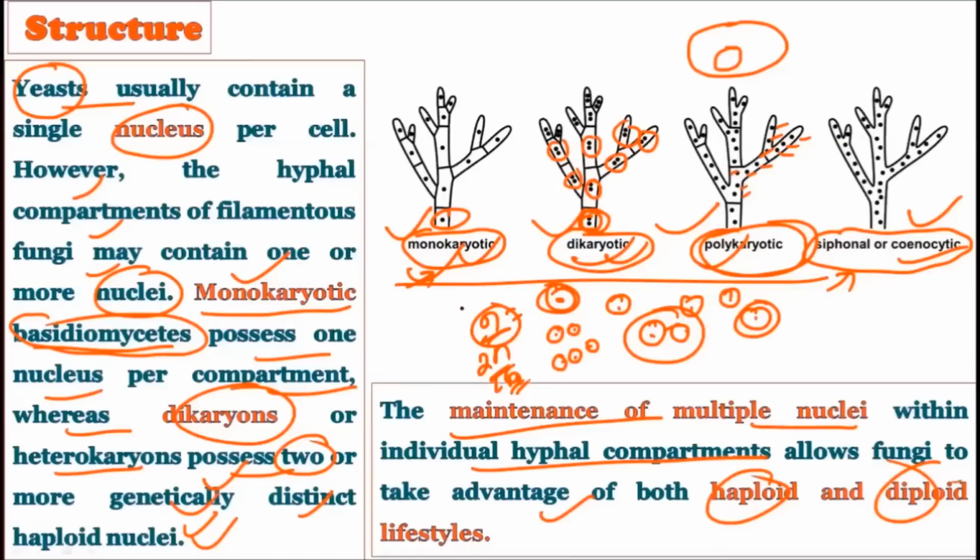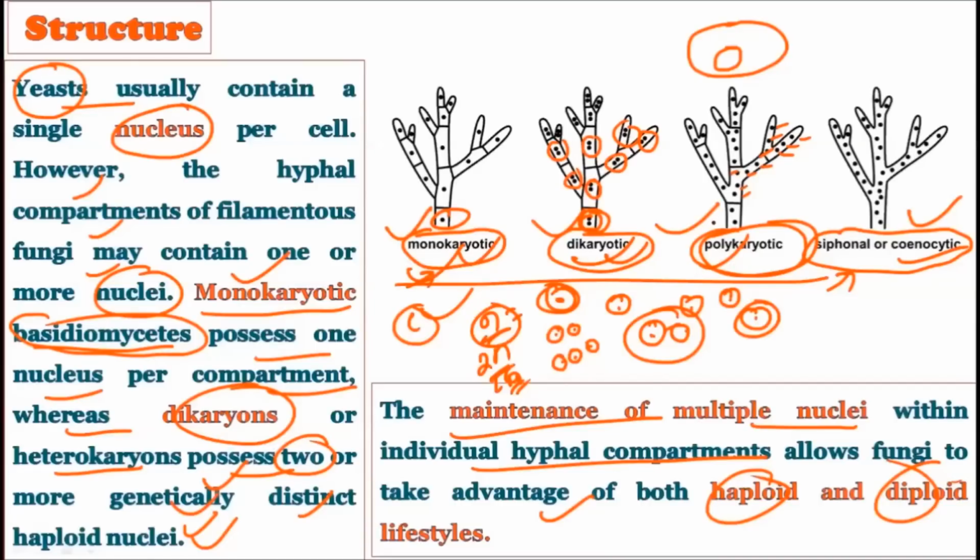In the next chapter we are going to study the cryptogams. We will come to know what the advantages are of having the haploid nucleus in the cell and what the advantages are of having the diploid nucleus in the cell. So both these haploid and diploid lifestyle advantages are taken by these multiple-nuclei-containing hyphae.